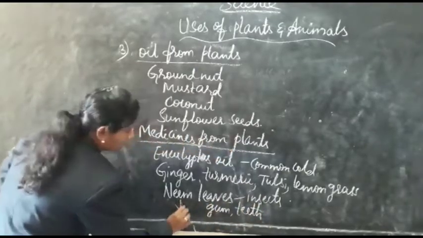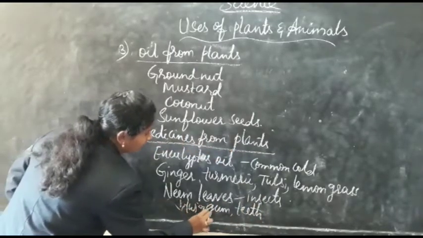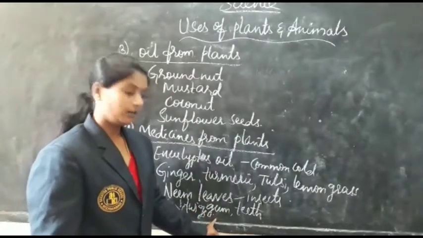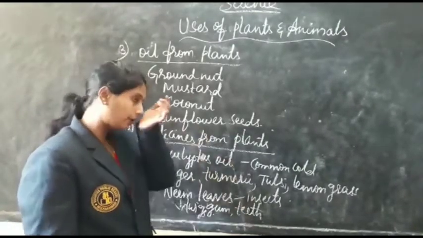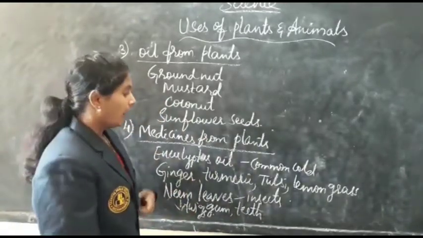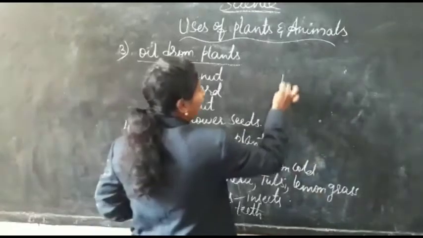The twigs of the neem plant help in treating the gums and the teeth, and they make the teeth and the gum very strong. And coming to the bitter gourd.